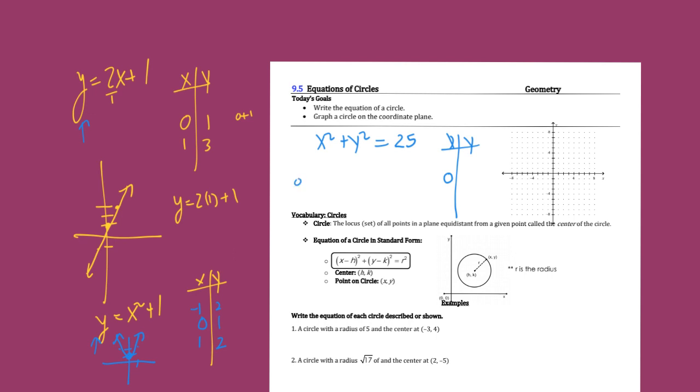You could do like 0 squared plus something squared gives you 25. Can you tell what y would have to be to make that true? Well, it would have to be 5, because 0 squared plus 5 squared does equal 25. So (0, 5) is going to make this true. And so let's think about what else we could come up with that would make it true.